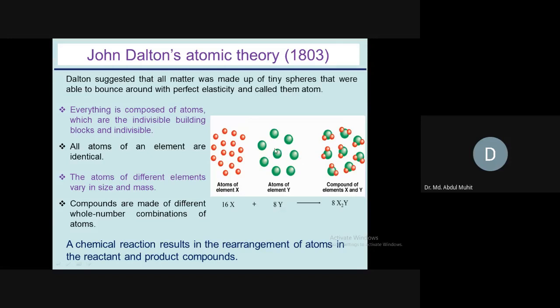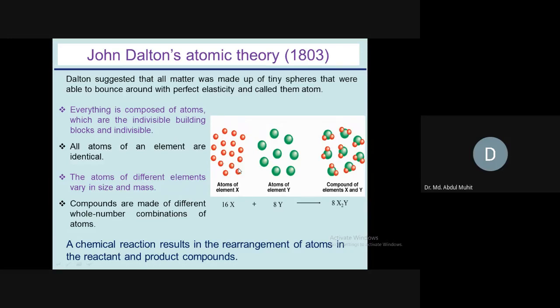So he made some proposals. First of all, everything is composed of atoms, which are indivisible building blocks. So these are indivisible and invisible too. These are the building blocks of any element. Second proposal, all atoms of an element are identical.